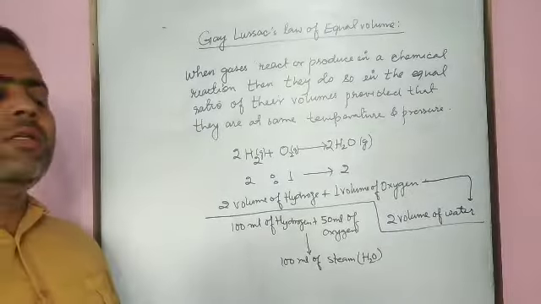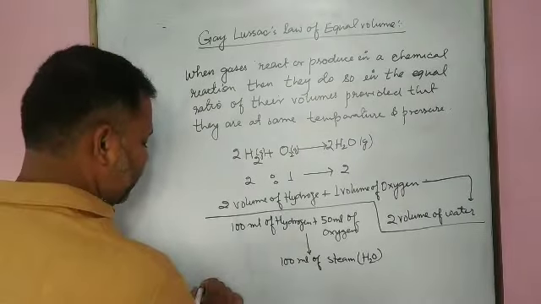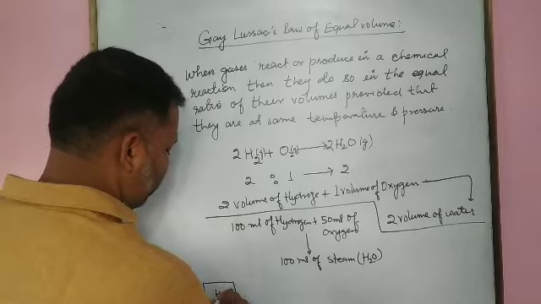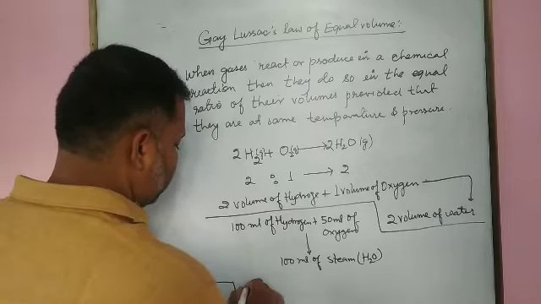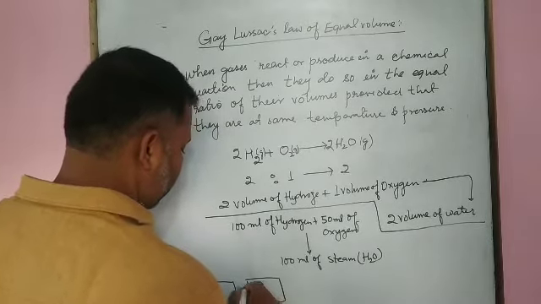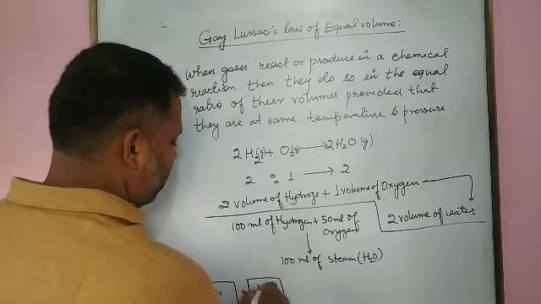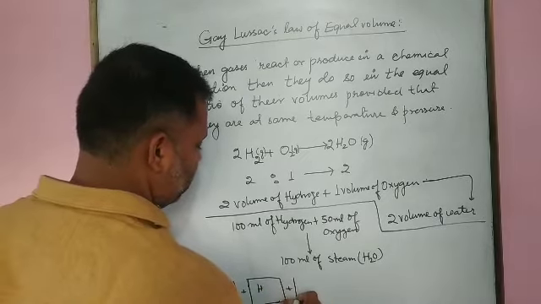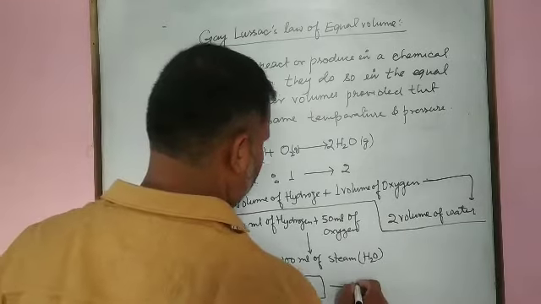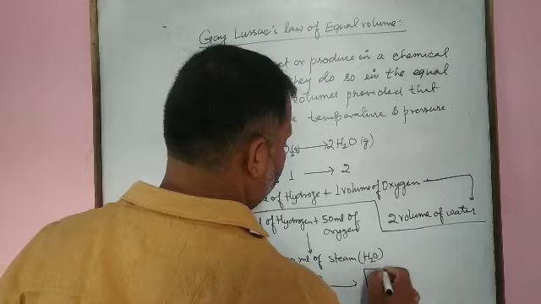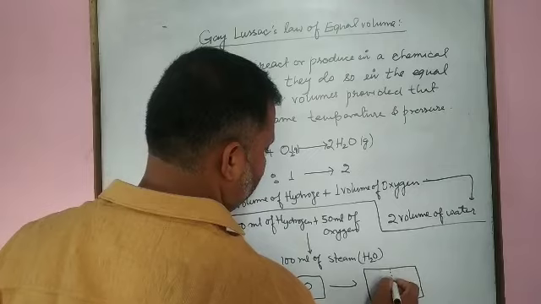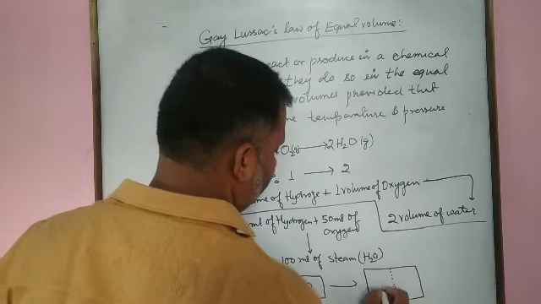This can also be understood when we take 2 volumes of hydrogen plus 1 volume of oxygen to give 2 volumes of water.